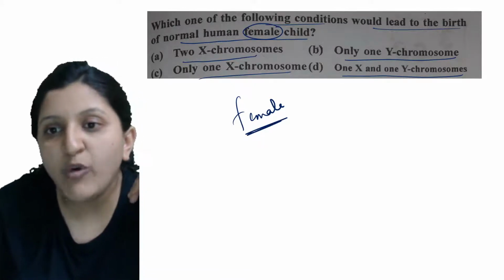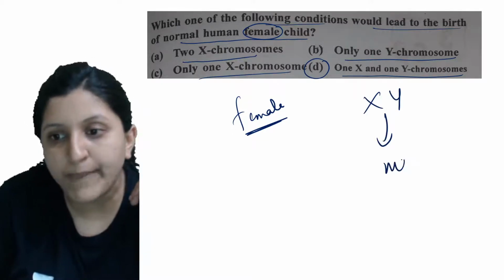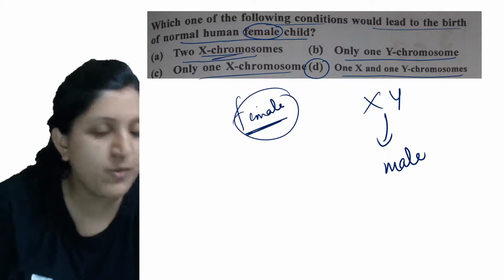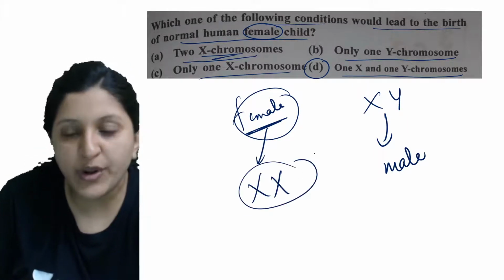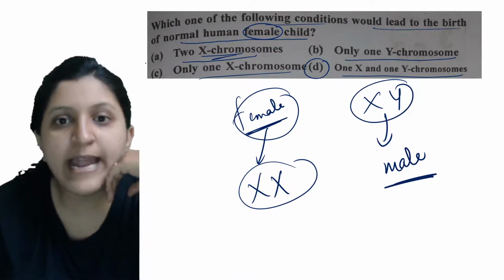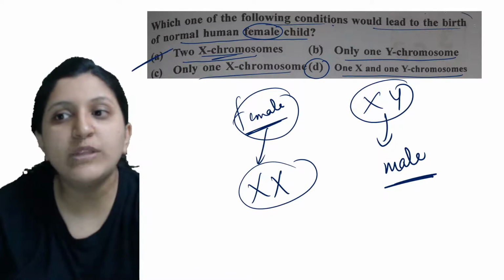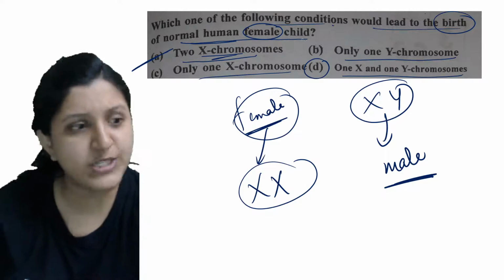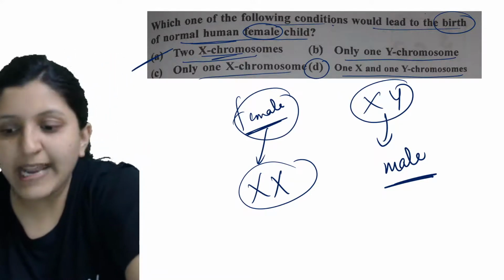So X and Y is for a male. And for a female, when we mention 2 X chromosomes, that is X and X. So this is the correct answer. Which of the following conditions would lead to the birth of a normal human female child? It is 2 X chromosomes. All right, is that clear? Any doubt in this?